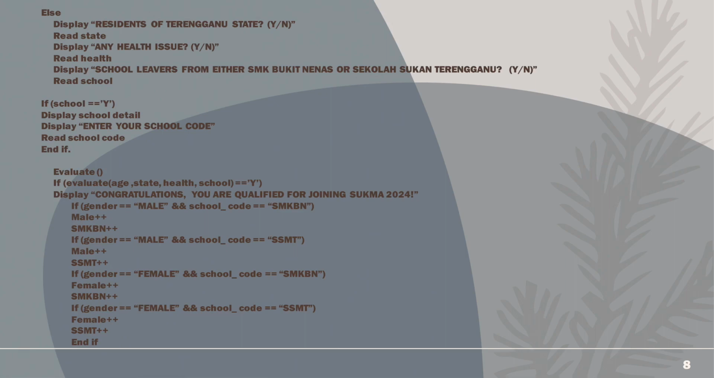If gender equals male and school code equals SMKBN, male plus plus and also SMKBN plus plus. If gender equals male and school code equals SSMT, male plus plus and also SSMT plus plus. It is the same for gender when the gender equals female.